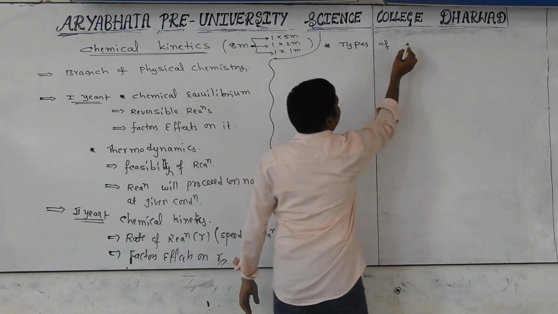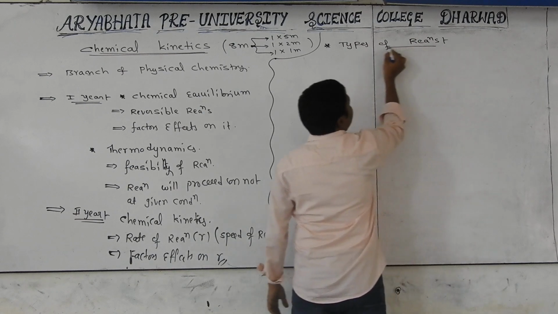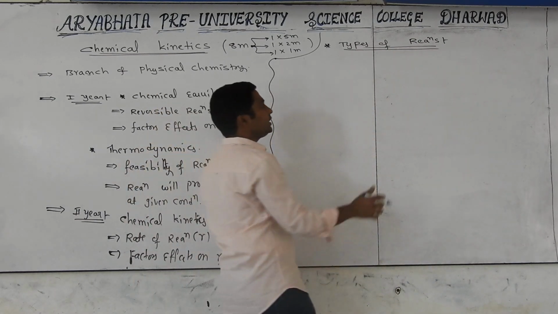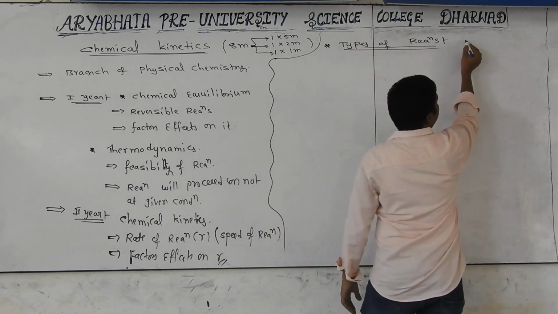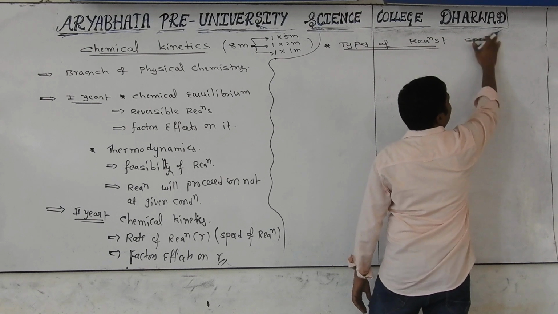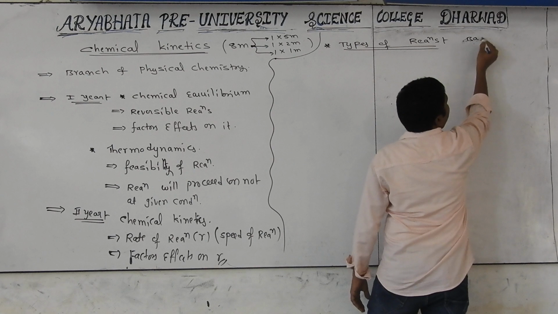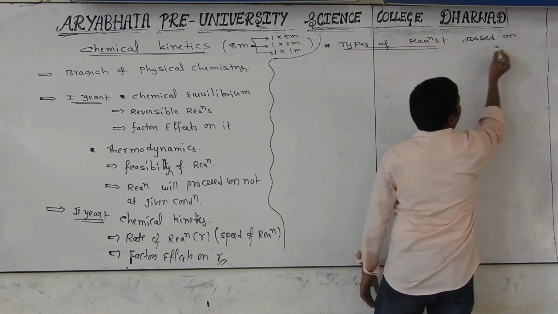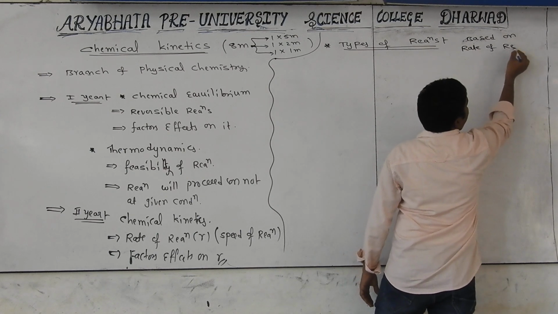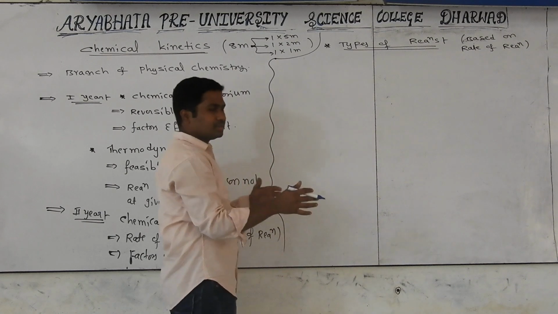Now we are discussing types of reactions. We classify reactions into three categories based on the speed of the reaction. Under chemistry, don't use the word speed; instead, use only rate of reaction. Based on rate of reaction, we have three types of chemical reactions.